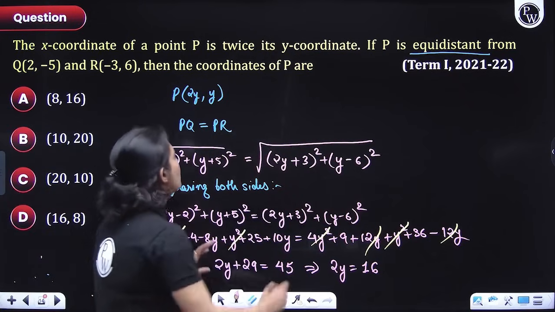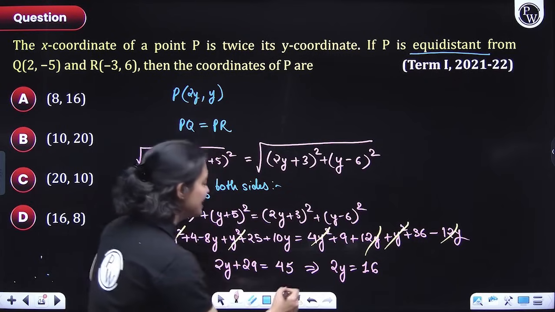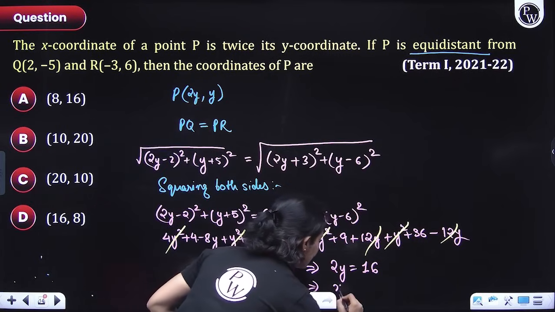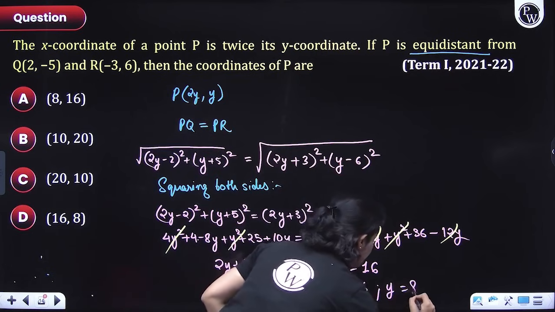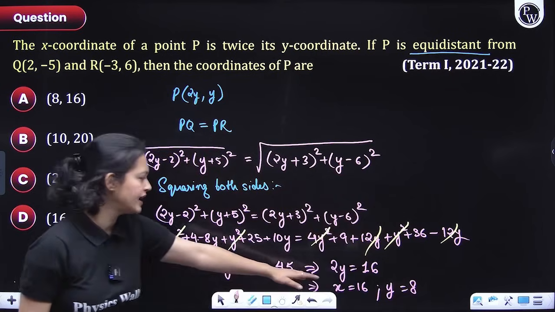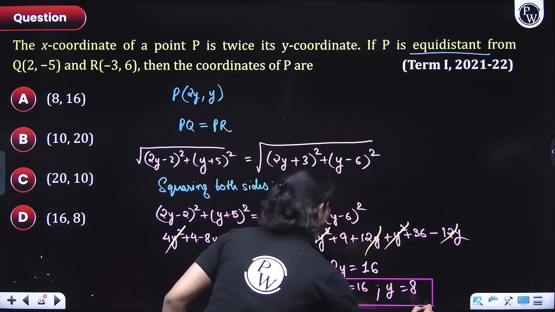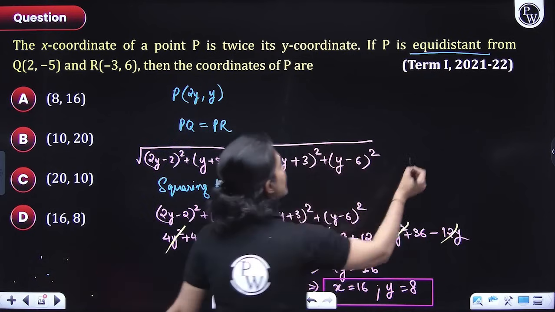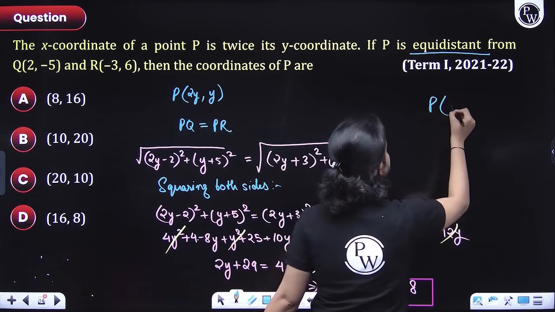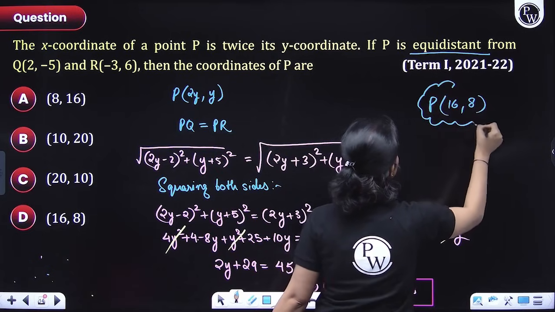Okay. Now, 2y is 16. So you got the x coordinate, right? That means the x coordinate is equal to 16. And what is the y coordinate, everyone? It would be 8, right? 2y was the x coordinate, na? So this is the answer, right? So what is the coordinate of point P? The coordinate of point P comes out to be 16, 8. This is the final answer, everyone.